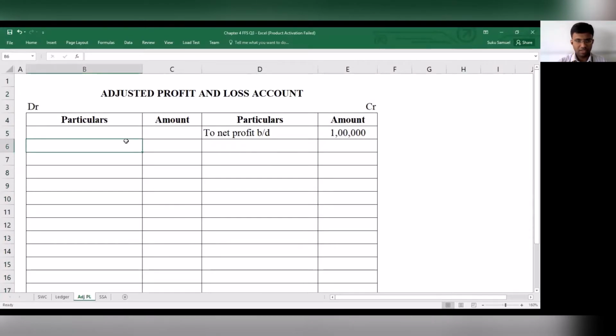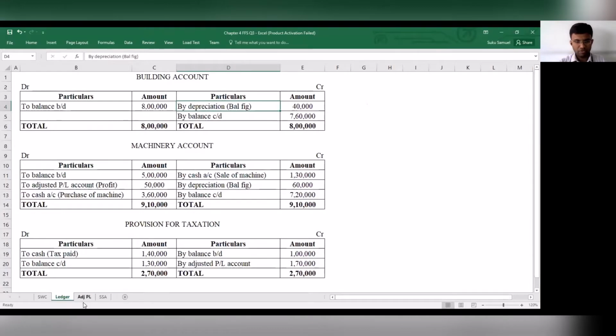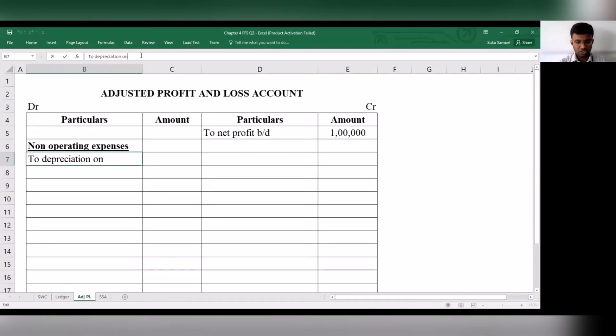Then we have to consider the non-operating expenses. What are the non-operating expenses that we have in this question? We have depreciation on building. Depreciation on building is 40,000.